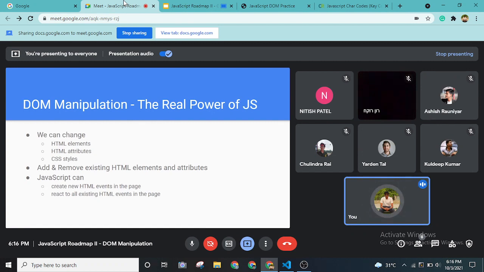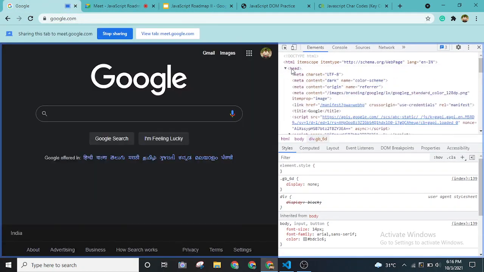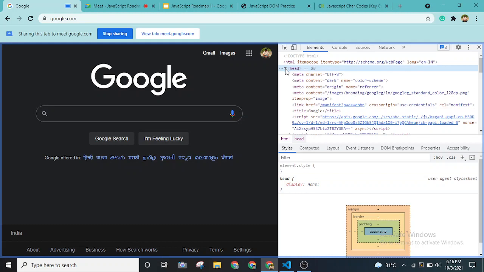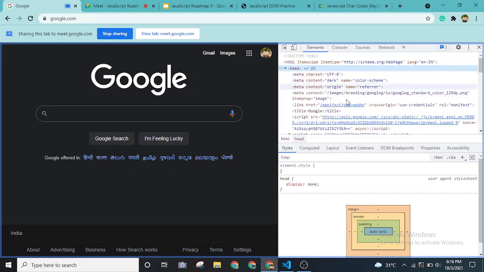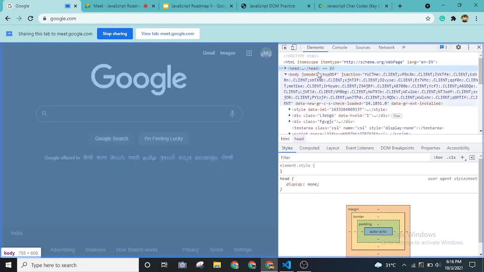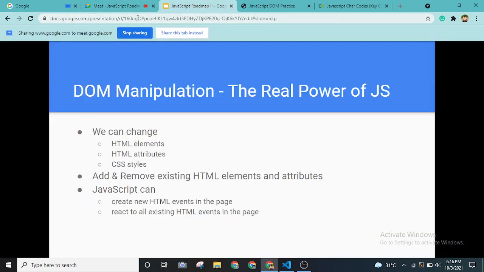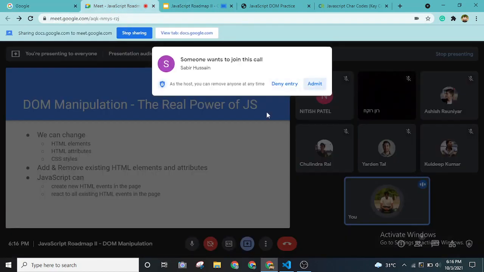So HTML elements can be a header tag, a paragraph tag. These tags that we have, these elements, we call the entire content. For example, as you can see, this angular bracket with the head is actually the tag, but this entire thing from the starting till the closing tag, whatever is inside, is what we call an element. So this entire piece of code is nothing but the HTML element.